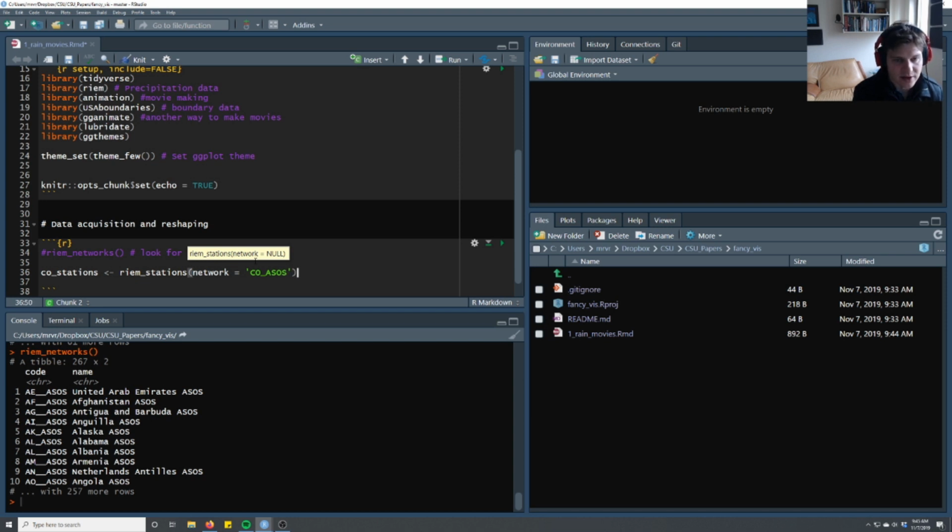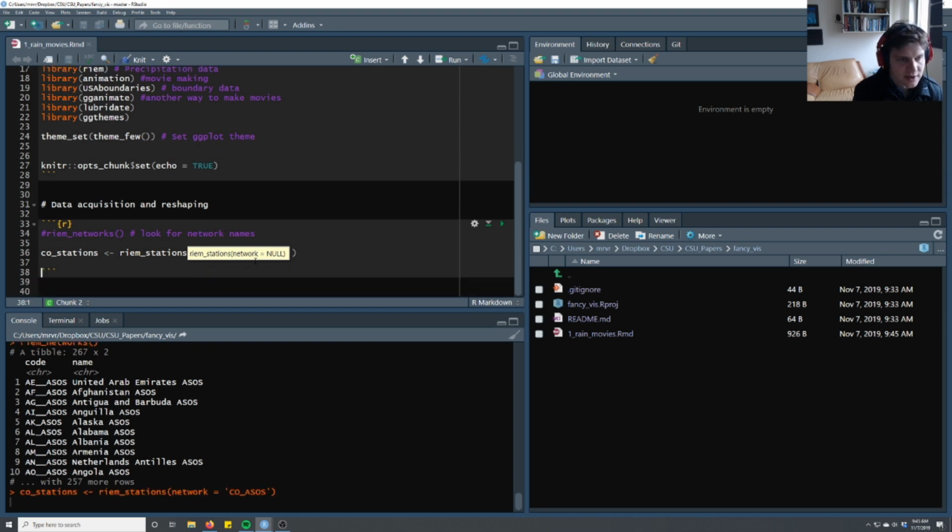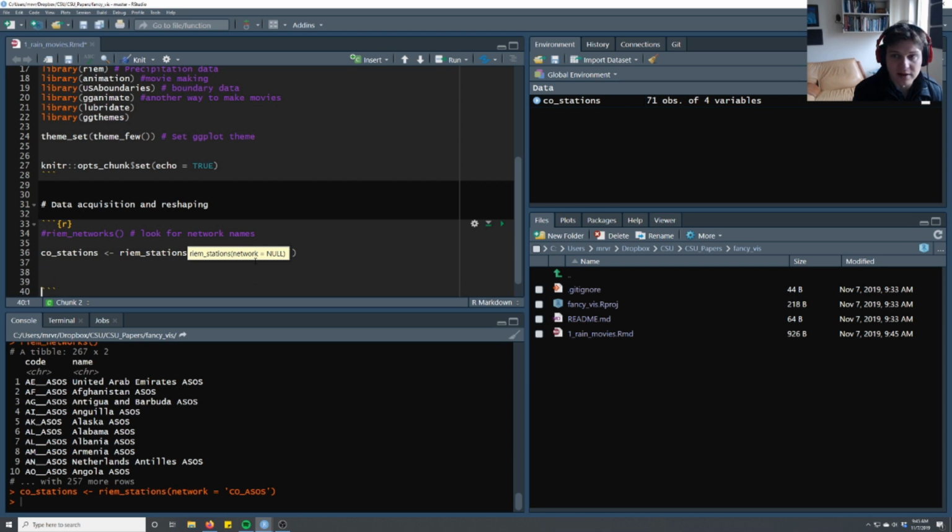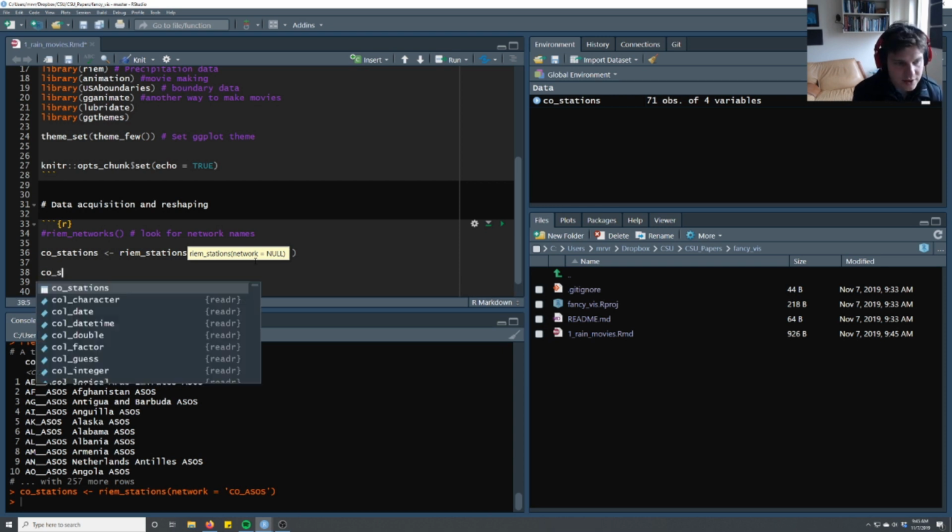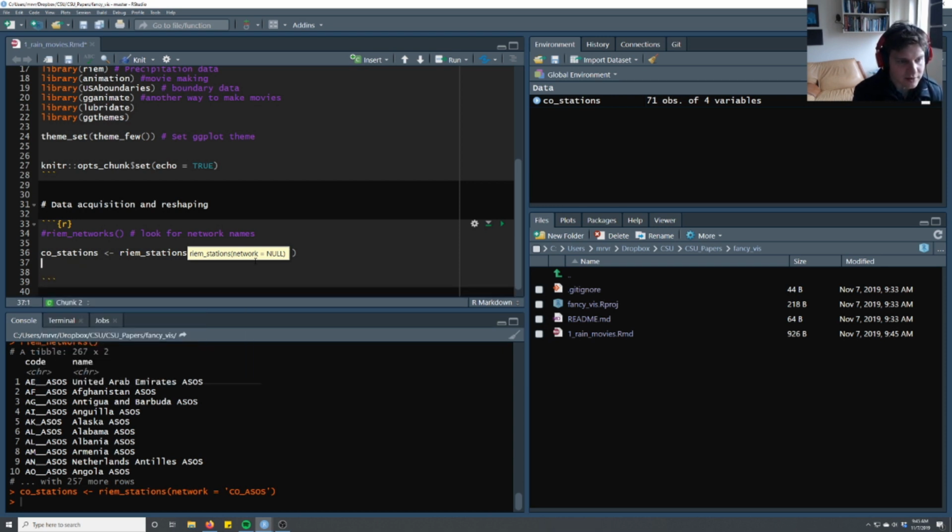What that's going to do is call to where this data lives, which I think is the University of Iowa, which has collated all airport station data. It's going to call that and make a new data set called co-stations, which we can quickly view.